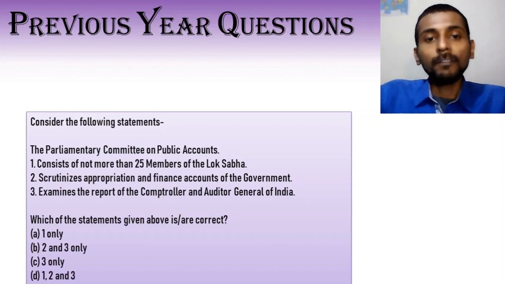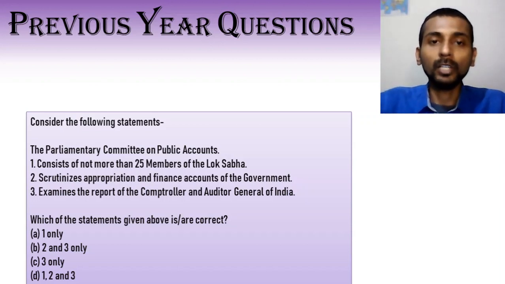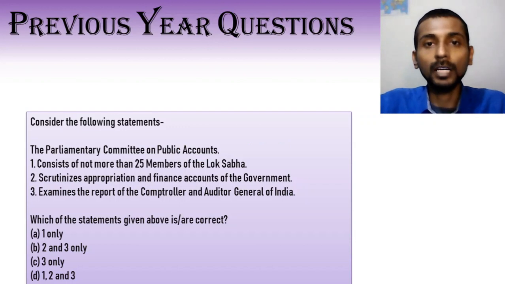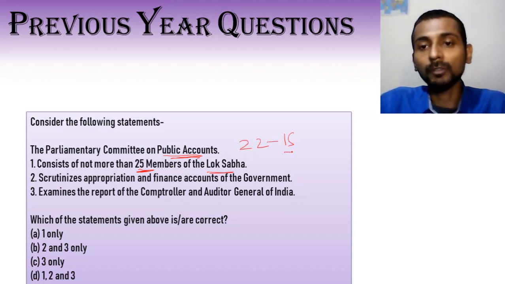So now that we have finished the topic of Parliamentary Committee, let's look at some of the questions that have been asked in the UPSC exam previously. The first one here deals with the Public Accounts Committee. The statement reads, it consists of not more than 25 members of Lok Sabha. Now we know PAC has 22 members, 15 from Lok Sabha and 7 from Rajya Sabha. That means statement 1 is incorrect.